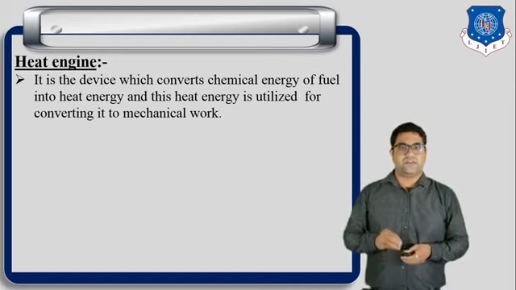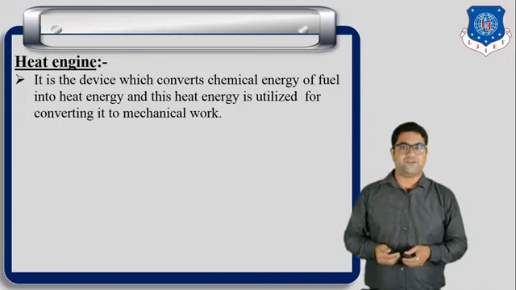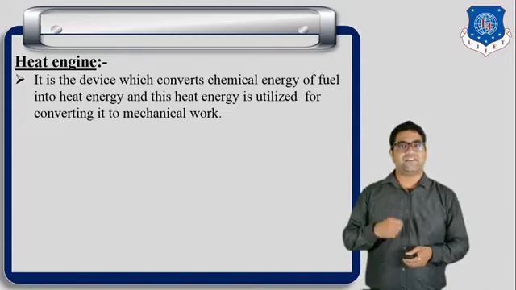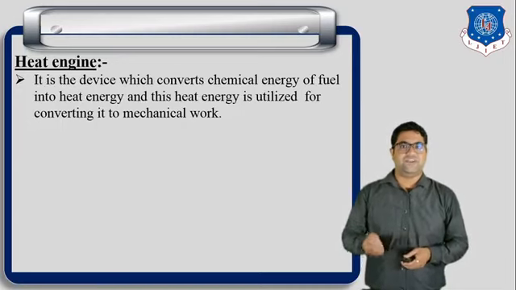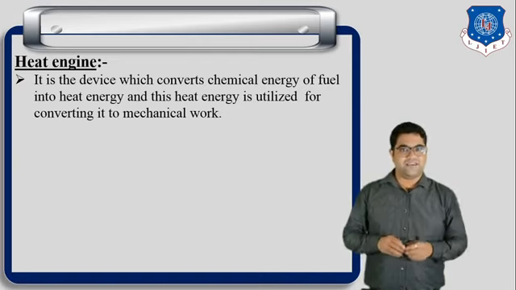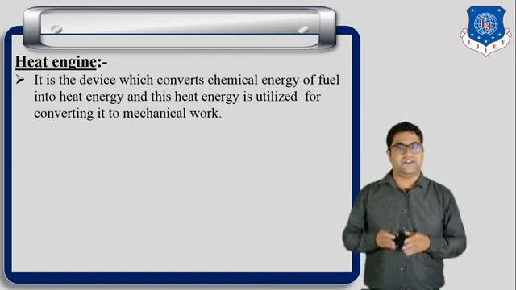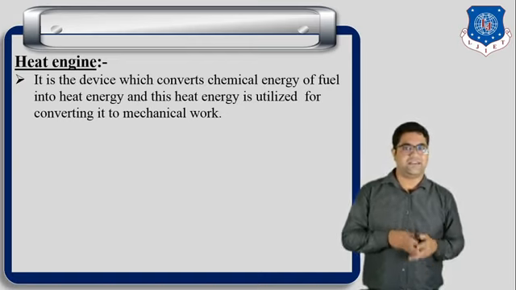The energy which is stored in the petrol is in the form of chemical energy. Now when we introduce petrol into the engine, after combustion it is converted into heat energy, and then we use this heat energy to run the bike or any vehicle. So ultimately it is converted into mechanical energy.